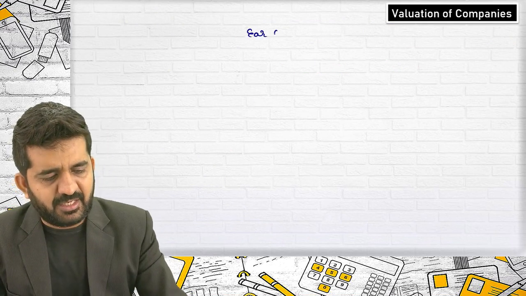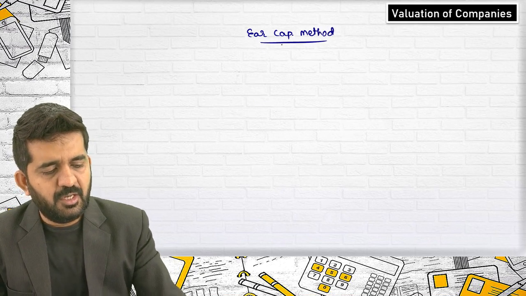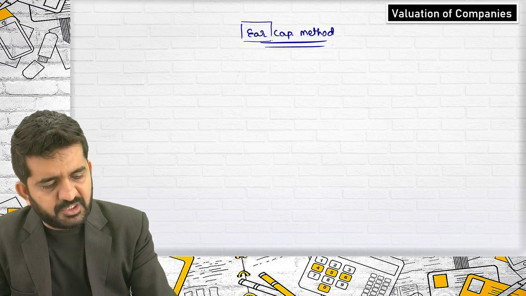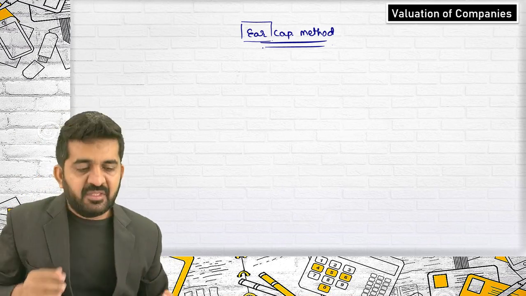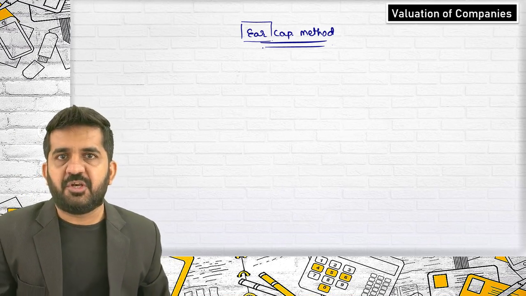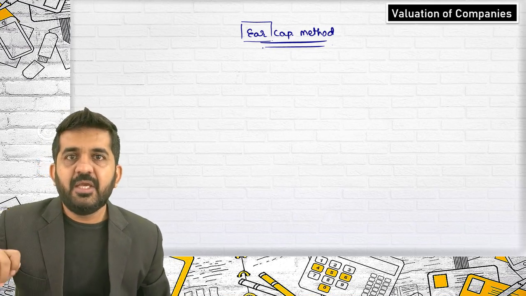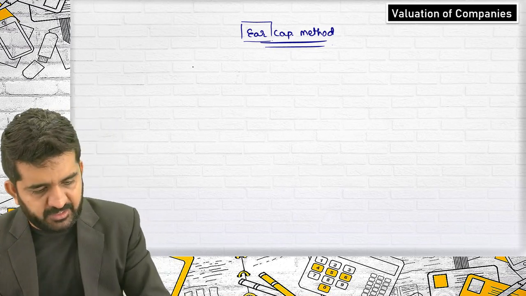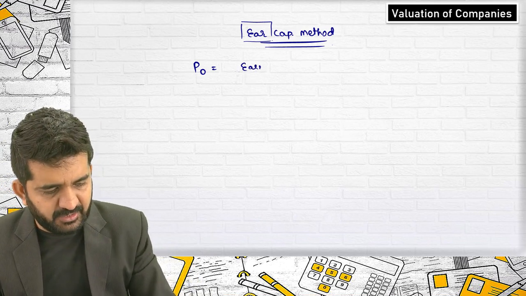Let us go to another method, which is the earnings capitalization method. As the method suggests, it does not take cash flow into consideration, but it takes earnings into consideration. If it takes earnings into consideration, how to value it? Try to concentrate: numerator and denominator remain the same. Instead of the numerator being cash flow, now the numerator will become earnings. So the value of the company, in numerator, will be earnings.